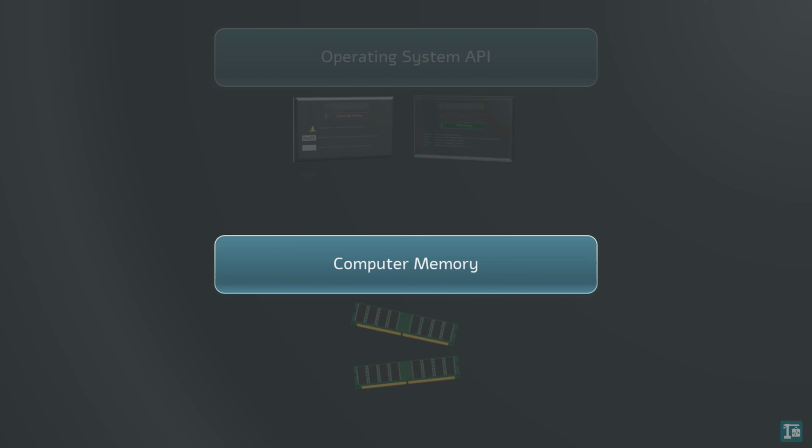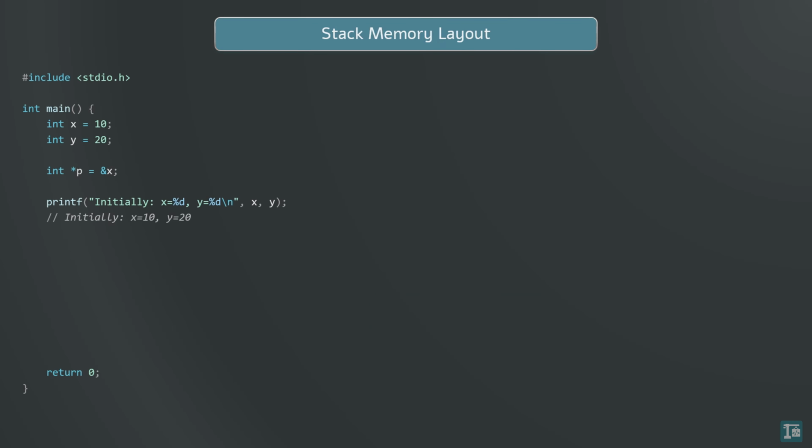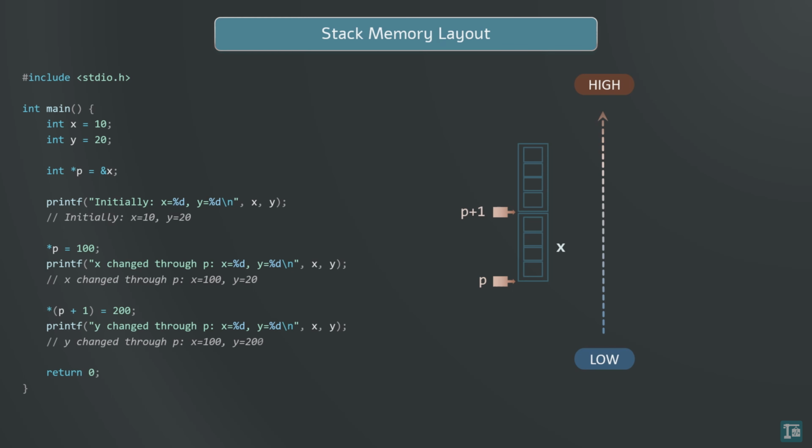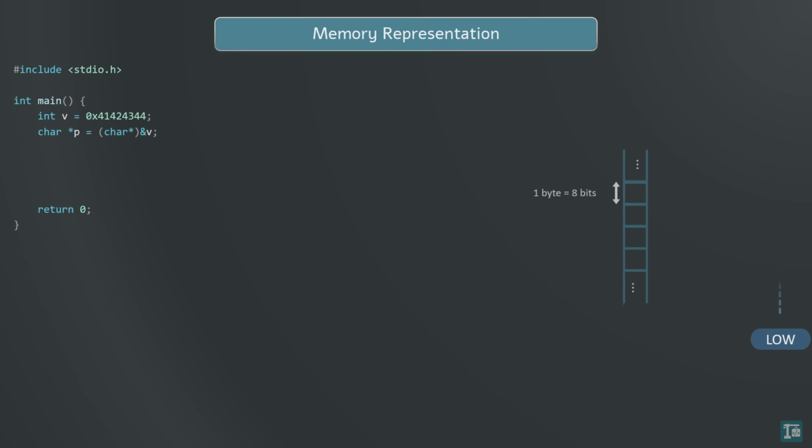Here are a few aspects of it. Stack memory layout. In the program, two int variables x and y are defined with x defined before y. A pointer p is assigned the address of x. By manipulating and accessing memory through the pointer p, we can observe the layout of variables on the stack. We modify the value of the memory location at the address following x and observe that the value of y changes. This suggests that y is laid out at the higher address right after x.